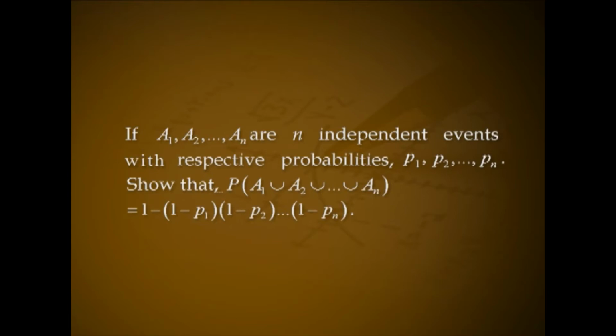If A1, A2, etc. An are n independent events with respective probabilities P1, P2, etc. Pn, show that P of A1 union A2 union etc. union An equal to 1 minus P1 into 1 minus P2 etc. into 1 minus Pn. Proof.